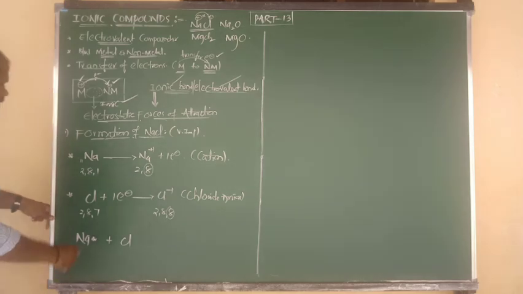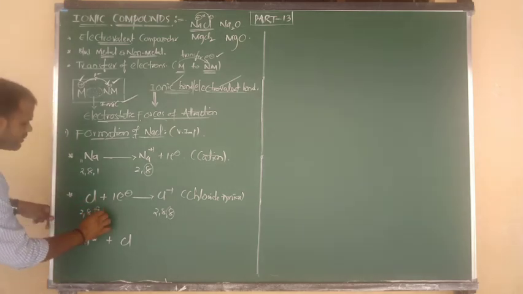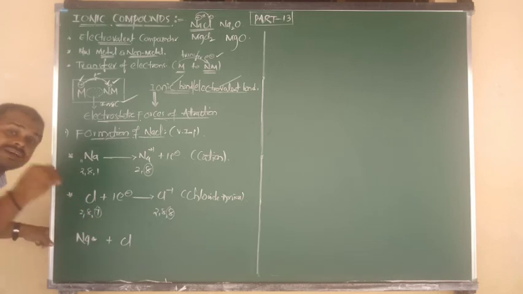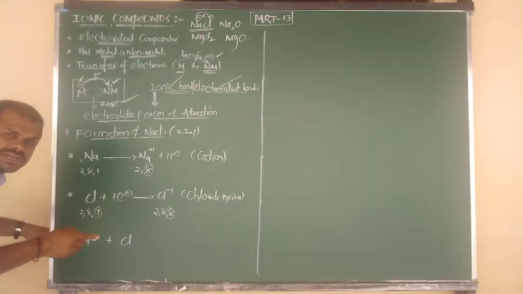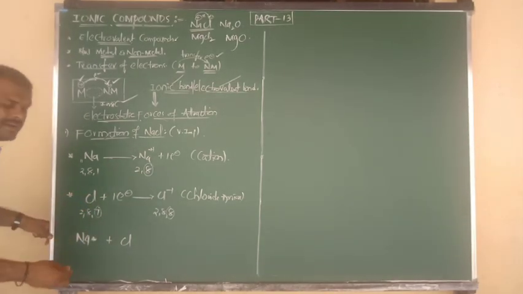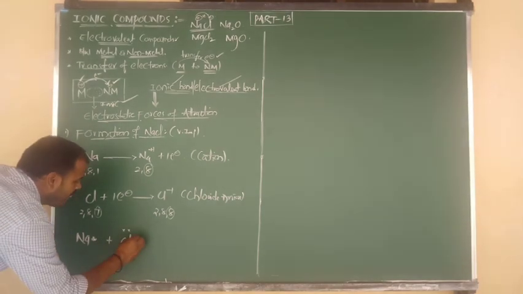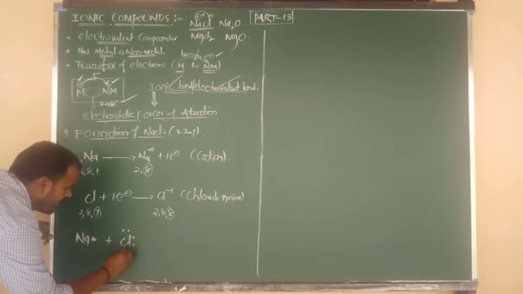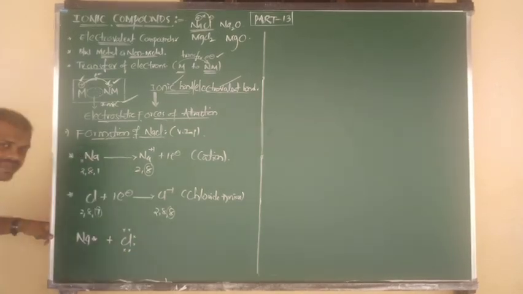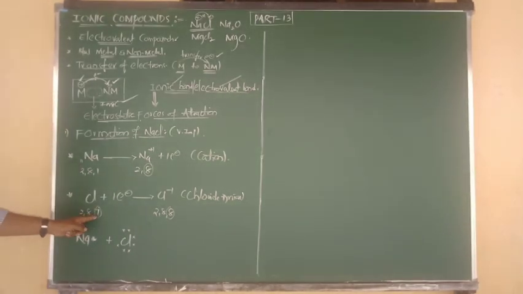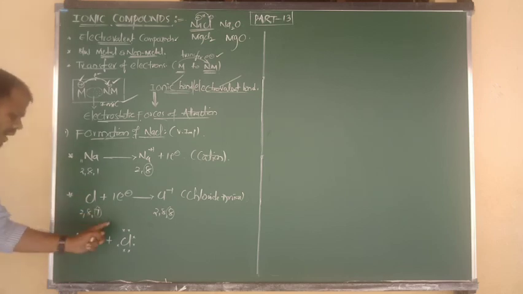Yesterday I told you that chlorine's outermost orbit contains how many electrons? 7 electrons. Each valence electron is represented by a dot. But here 7 valence electrons are there, so we have to write 7 dots. To show the variation, I want to use another symbol, for example, a cross. This is electron 1, this is 2, this is 3, and upper 4, 5, 6, and we can consider this the 7th electron. So chlorine in its valence shell has 7 electrons, which we have written here.